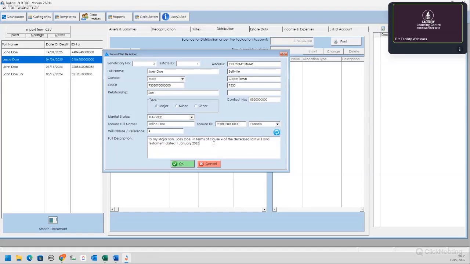And then there's a pre-populated description that pops up, which you are more than welcome to use. Obviously, it's now your prerogative to expand on the description, or you can just copy and paste your own description in there that is compliant with the L&D account specifications. So I'm just going to say, okay.